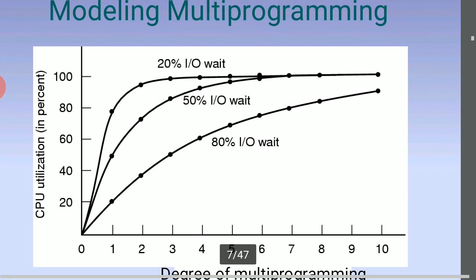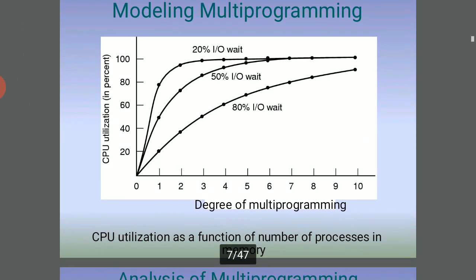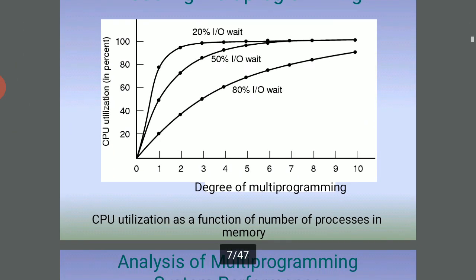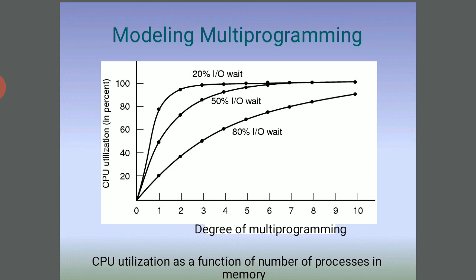So what is multiprogramming? Multiprogramming is modeling the CPU utilization as a function of the number of processes in memory. The user uses the system for multiprogramming purposes, so he can do three or four works at a time, such as executing a program, listening to songs, and editing websites. These types of combined works are done at a time.